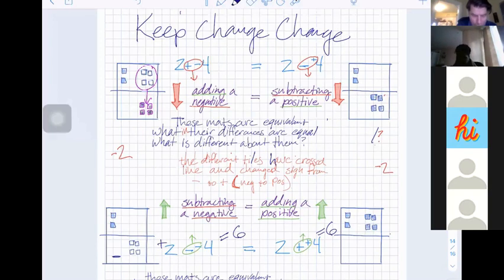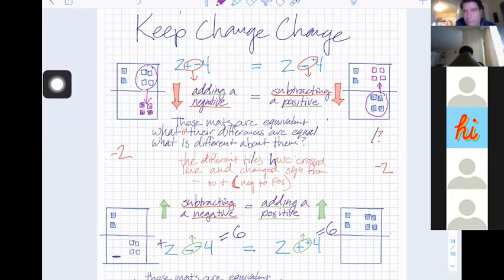So they also need to become positive once they cross the line. So adding the negative is the same as subtracting the positive. And vice versa, if I started with these negatives and the positives that are being subtracted, I could move them up here and say I was adding a negative, and that's the same thing. So these are the same. Does that make sense? Y'all follow me on that? Any questions about that?